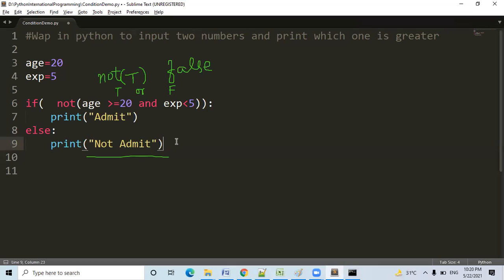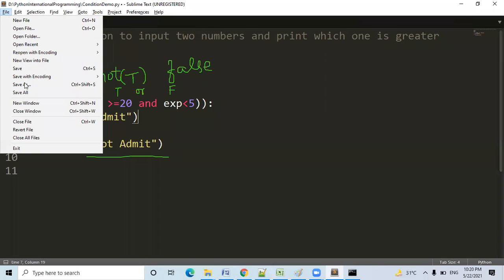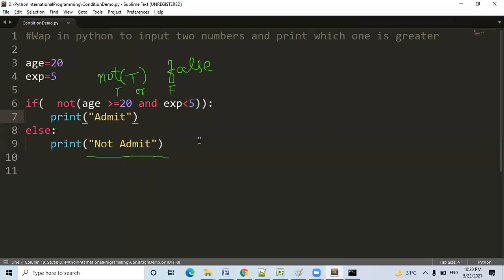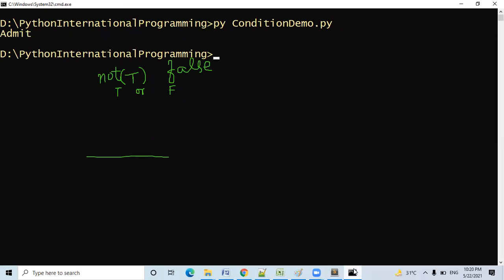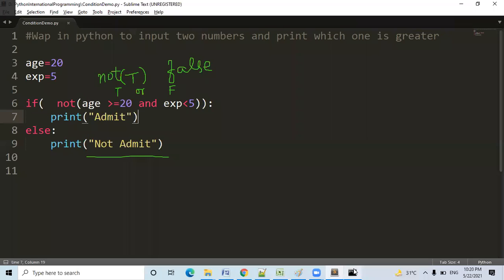Absolutely fine, Mohammad Tariq. Great. Due to the not operator. So you understand what is or, what is and, what is not.